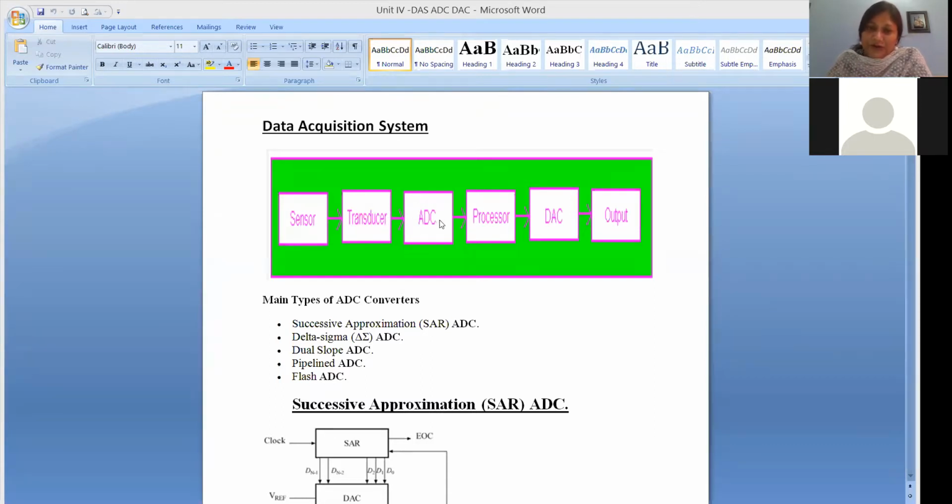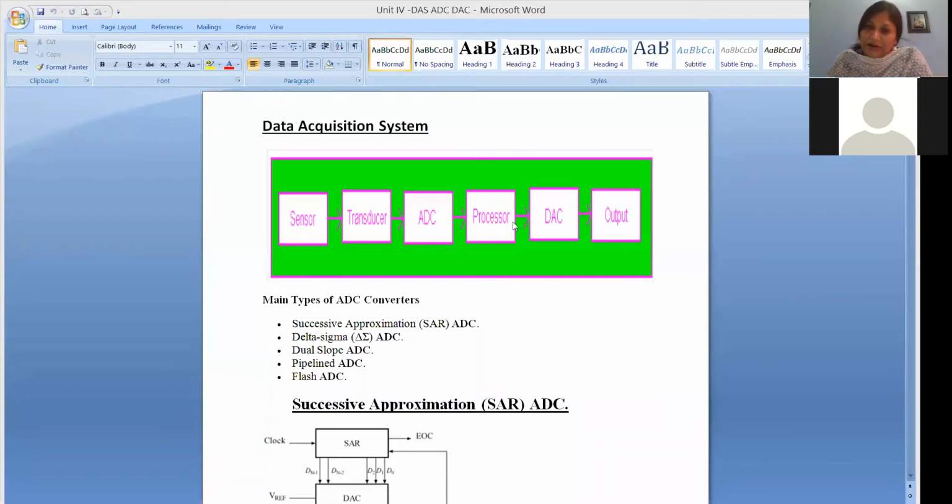And then you use an ADC, that is an analog to digital converter. Why do we use an ADC? Because if you work with microprocessors, microcontrollers or any digital system, then analog data directly is of no use. So the analog data has to be converted into digital data. The job of the ADC is to convert the analog data into digital data. Then you use a processor, it may be a microprocessor, a microcontroller or any other digital system, that will process your data according to your requirement.